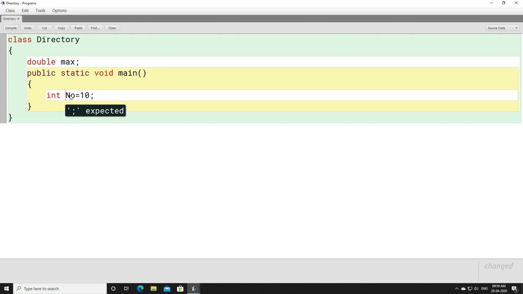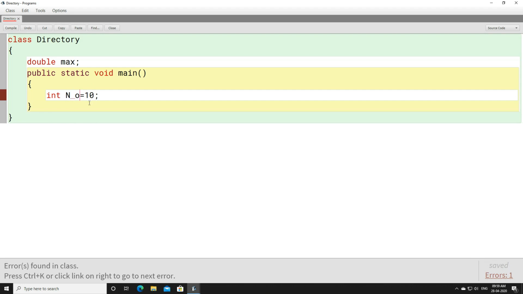Okay. Now, you cannot have space in an identifier. You cannot have space. Here, this is not considered an identifier. Again you will get an error. You can see that here you get an error. Once again you are getting an error. So you cannot have space